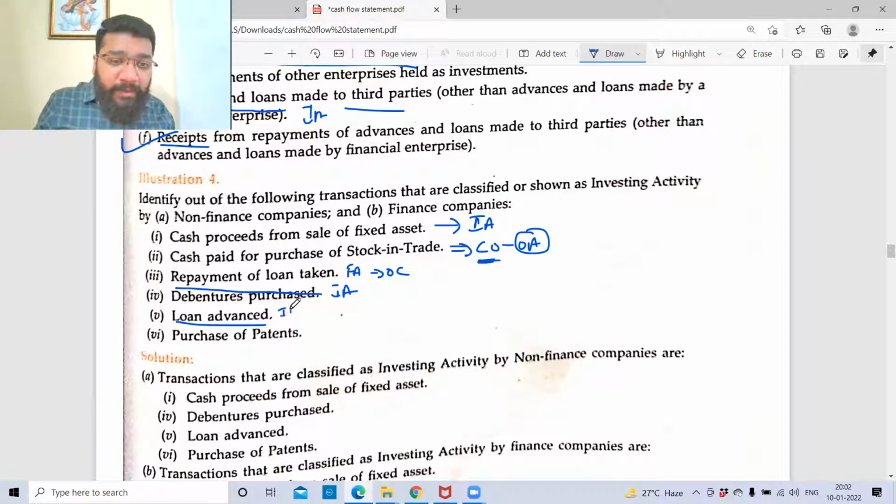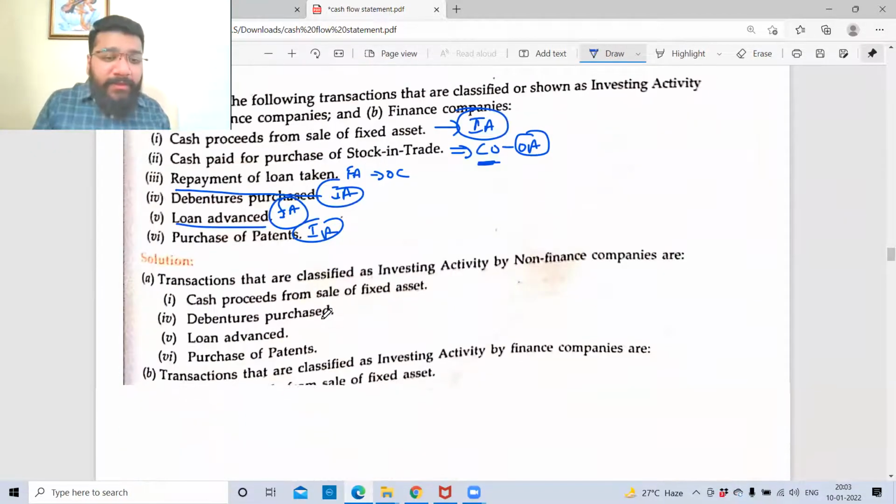Investment activity: purchase of patent. A patent is what? An intangible asset. So it is an asset which I'm going to use. So it is investment. Investment activity. So how many investment activities? 1, 2, 3, 4. Four investment activities.